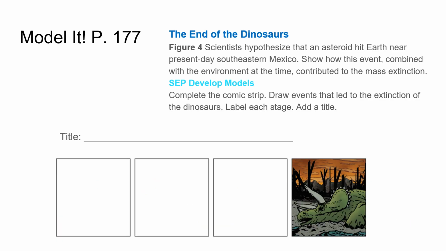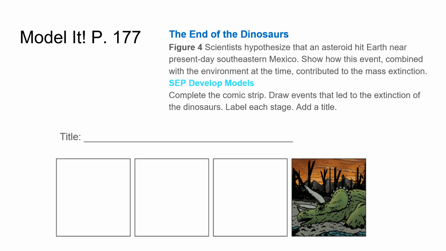Model it. The end of the dinosaurs. Scientists hypothesize that an asteroid hit Earth near present-day southeastern Mexico. Show how this event combined with the environment at the time contributed to the mass extinction. So complete the comic strip, draw events that led to the extinction of the dinosaurs, label each stage, and add a title. So you need to do this independently. Your drawings need to have labels and the title, and obviously those will vary.